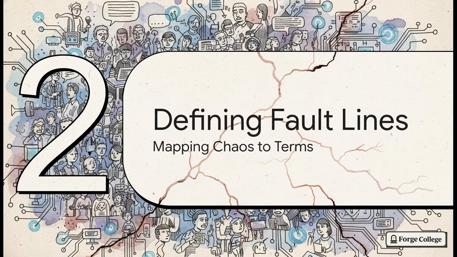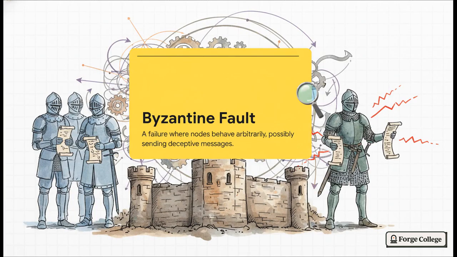Time to map this messy human behavior into strict computer science terminology. Okay, so we need to define what a Byzantine fault actually is. And it's exactly that intentional deviation we were just talking about. It's a failure where nodes in a system don't just quietly crash and shut down. Instead, they behave arbitrarily. They might send out conflicting, totally inconsistent, or highly deceptive messages to different peers on the network. They're acting exactly like that rogue town meeting attendee. The term itself actually comes from the classic Byzantine Generals Problem, which basically asks, how can loyal generals agree on a battle plan when there are traitors right there in their ranks passing around fake orders?